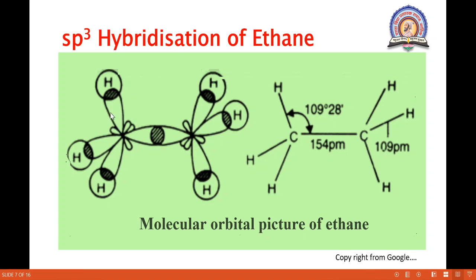The other sp3 hybrid orbitals overlap with the 1s orbitals of hydrogen and form sigma bonds. This is the molecular orbital picture of the ethane molecule. Here the angle of this tetrahedral molecule is 109.28 degrees and the bond length is 1.54 angstrom or 154 picometer.